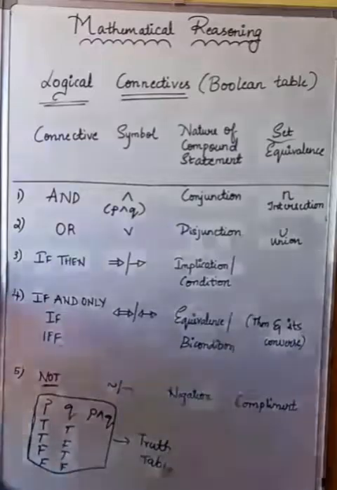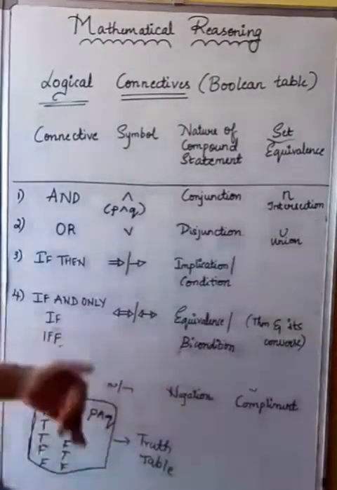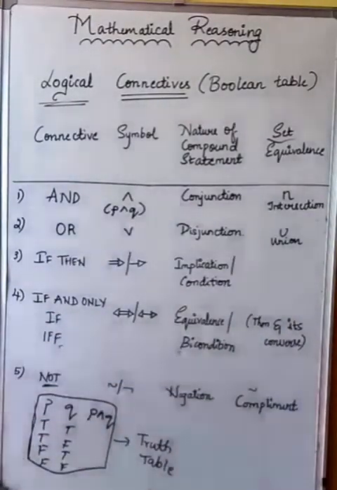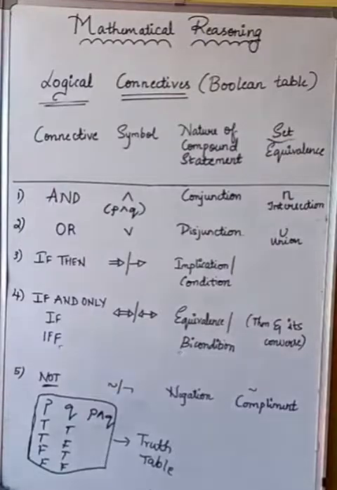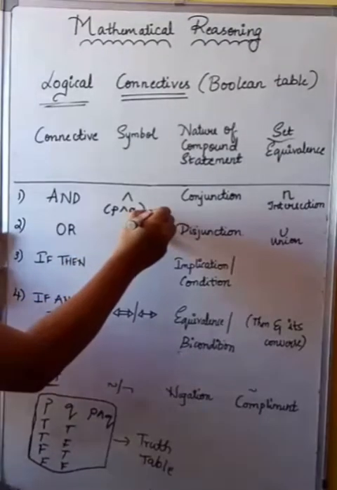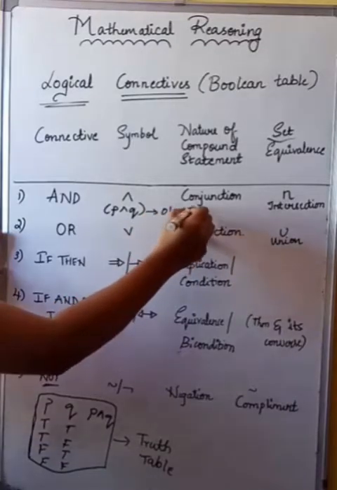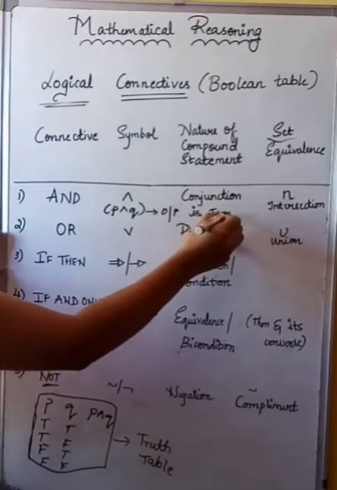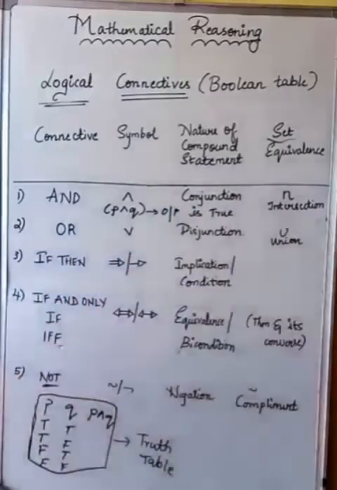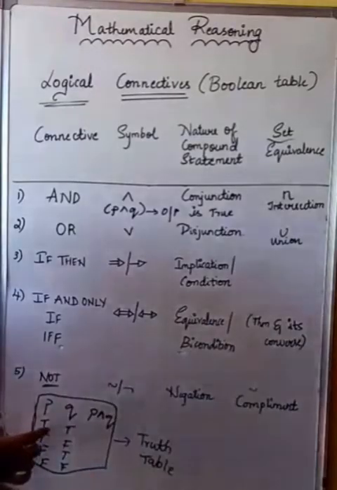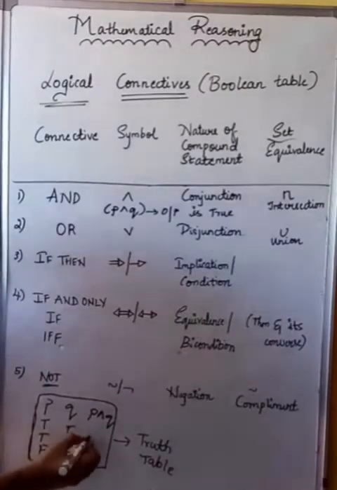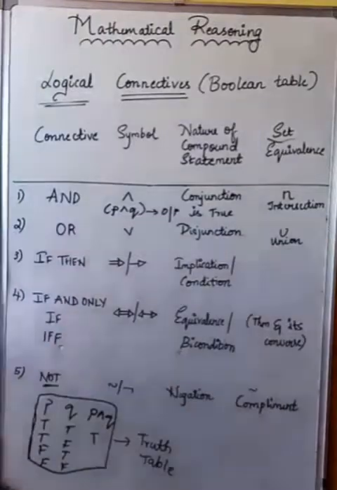Keep this in your mind, okay? When I'm teaching the truth table again, I'll be repeating this. So pay attention. What do you mean by and? It is nothing but the output is true only if both are true. If both are true, then only the output will remain true.